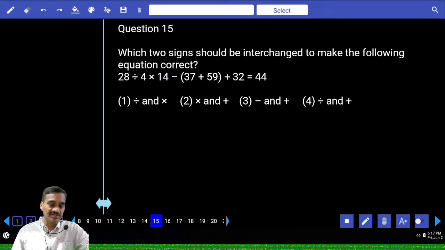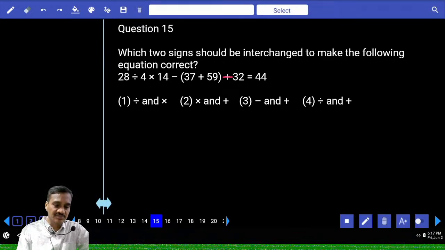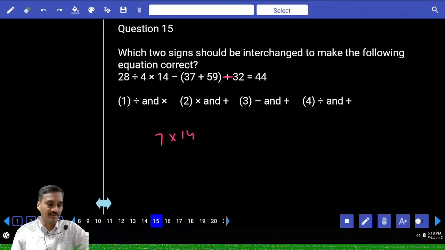The next one, minus and plus. Now this is a minus and this is plus. Minus and plus, and 28 divided by 4, 7 into 14. Now 7 into 14 is 98. 98, 7 into 14 minus will be how much? Plus, and 37 minus 59. 37 minus 59, how much is that?